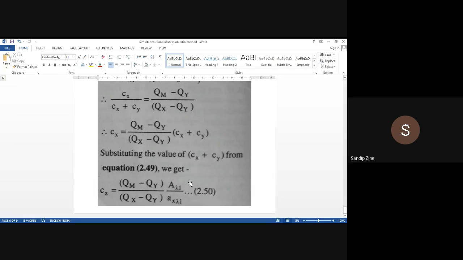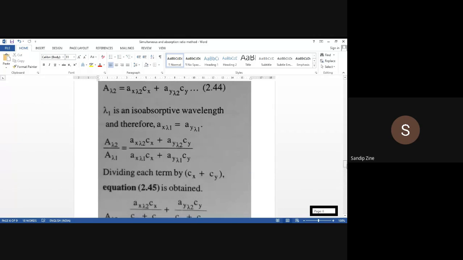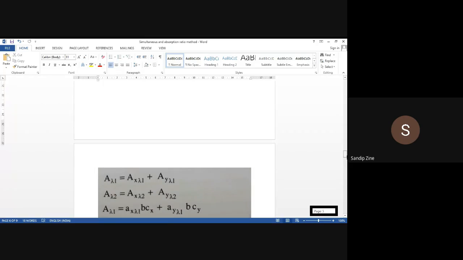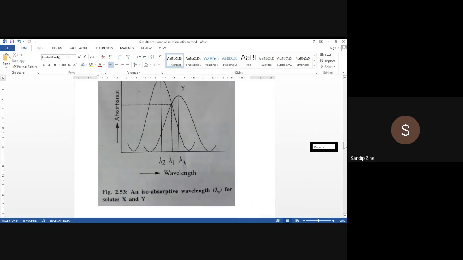And once the concentration of x is known over here, the concentration of y can be calculated by following the same procedure or same method of simultaneous equation method. So this is about overall representation of simultaneous equation method, and the absorption ratio method by considering the isoabsorptive point to find out the concentration of x and y.